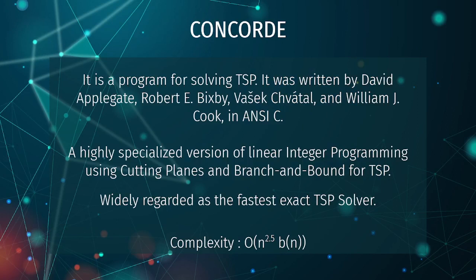Let's understand more about Concorde. Concorde is a program for solving the traveling salesman problem. It was first written by David Applegate, Robert Bixby, and William J. Cook in ANSI C. It's a highly specialized version of linear integer programming using cutting planes and branch and bound techniques. Concorde is widely regarded as the fastest exact TSP solver for large instances currently in existence. Overall complexity for Concorde is O of n to the power 2.5 multiplied by B of n. O of n to the power 2.5 is for the linear programming and it is multiplied by B of n for the number of branches to be explored.